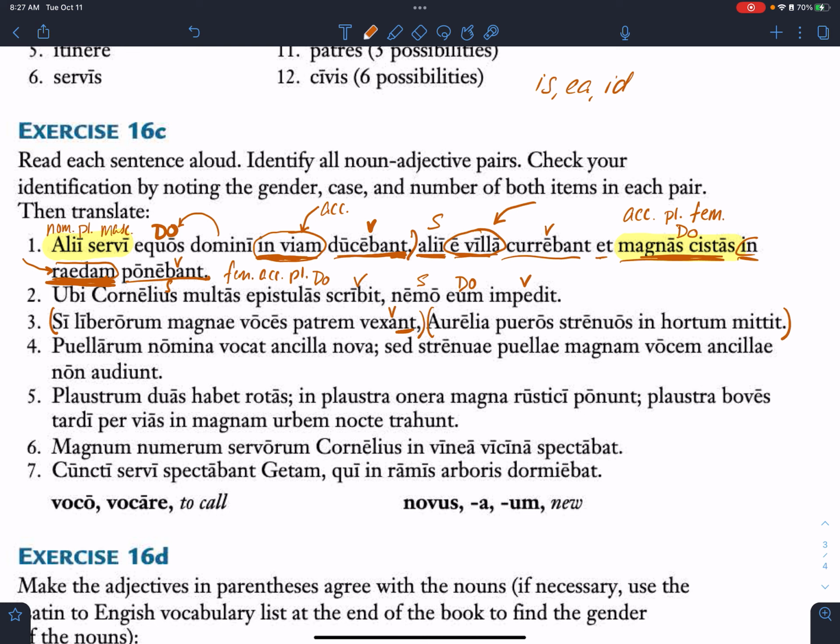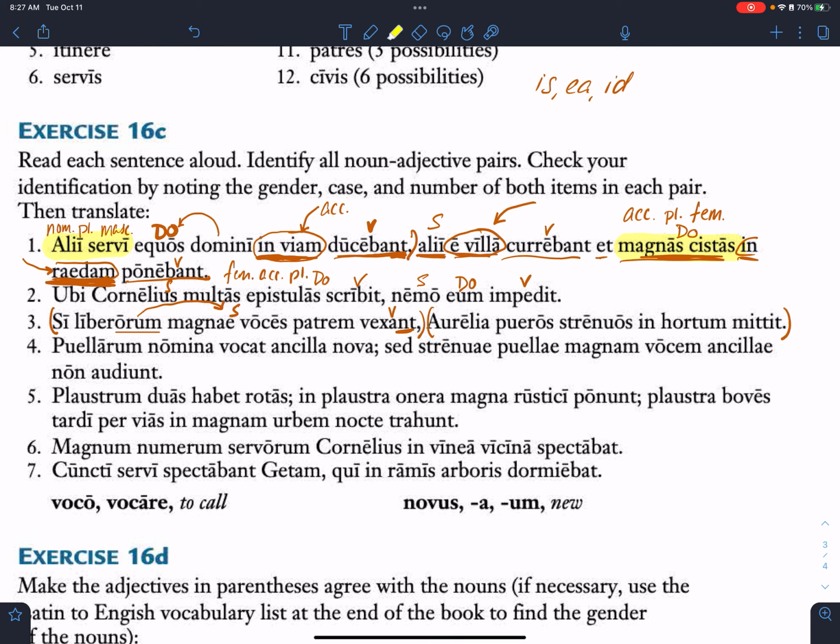I will tell you that the ending on that is orum. So think of our, Oh, so that's genitive plural. Okay. All right, so that's going with something. It's probably going to be going with magnae voces. All right, what is my subject? Is it patrem or is it magnae voces? Caitlin? It's magnae voces, good. All right, so that's going to be our subject.